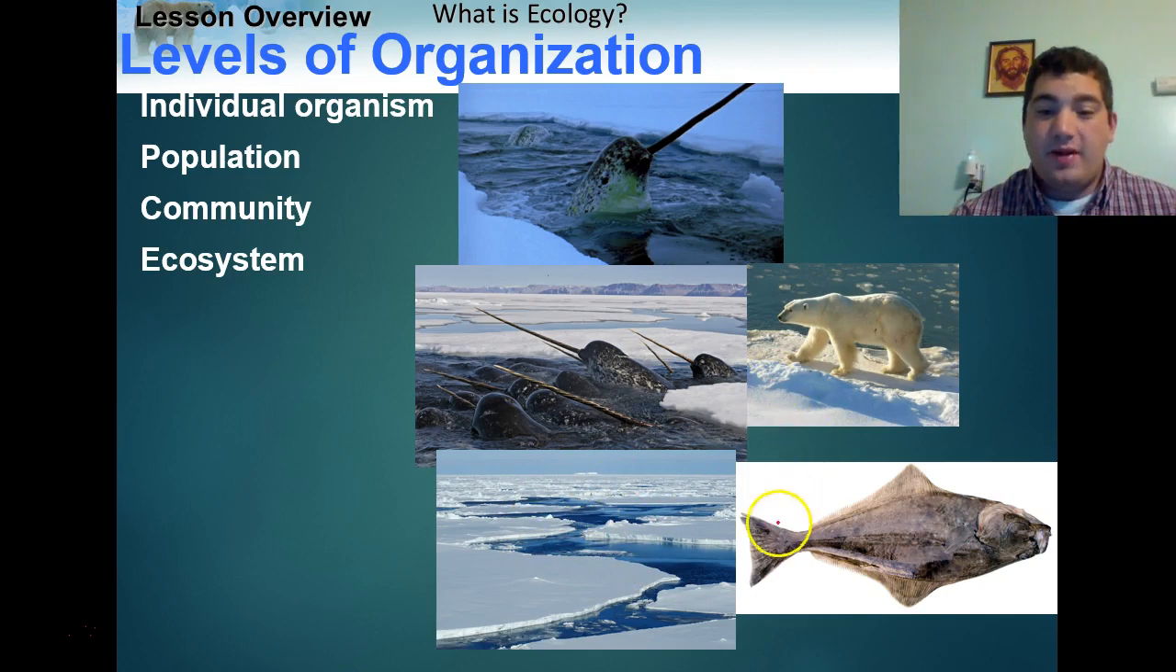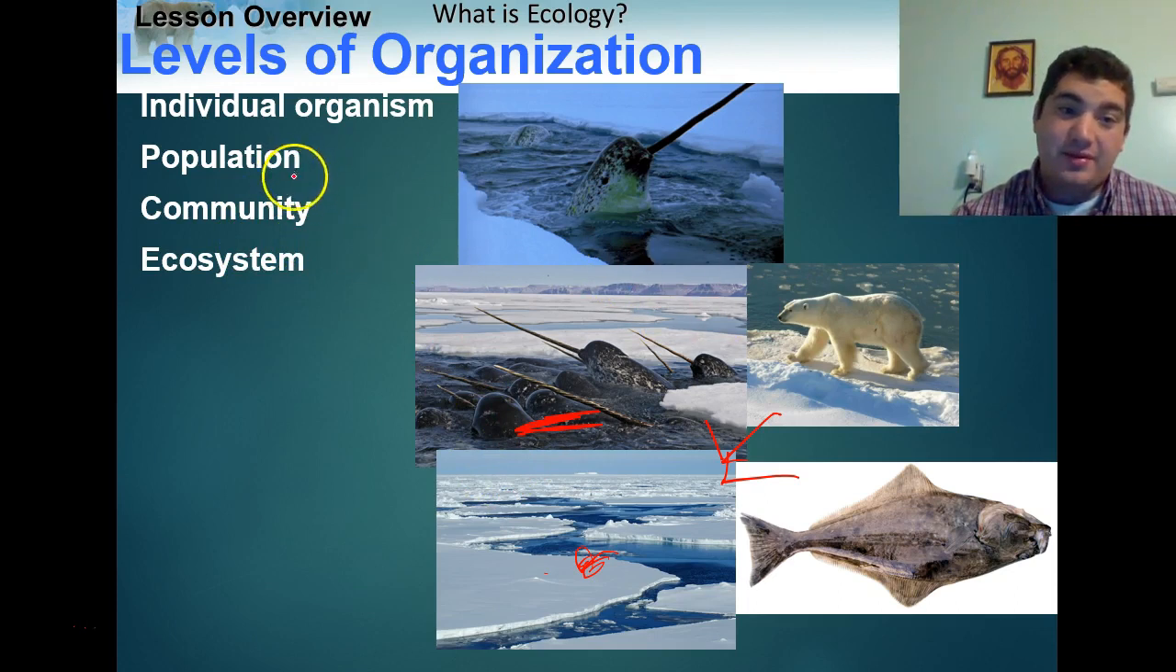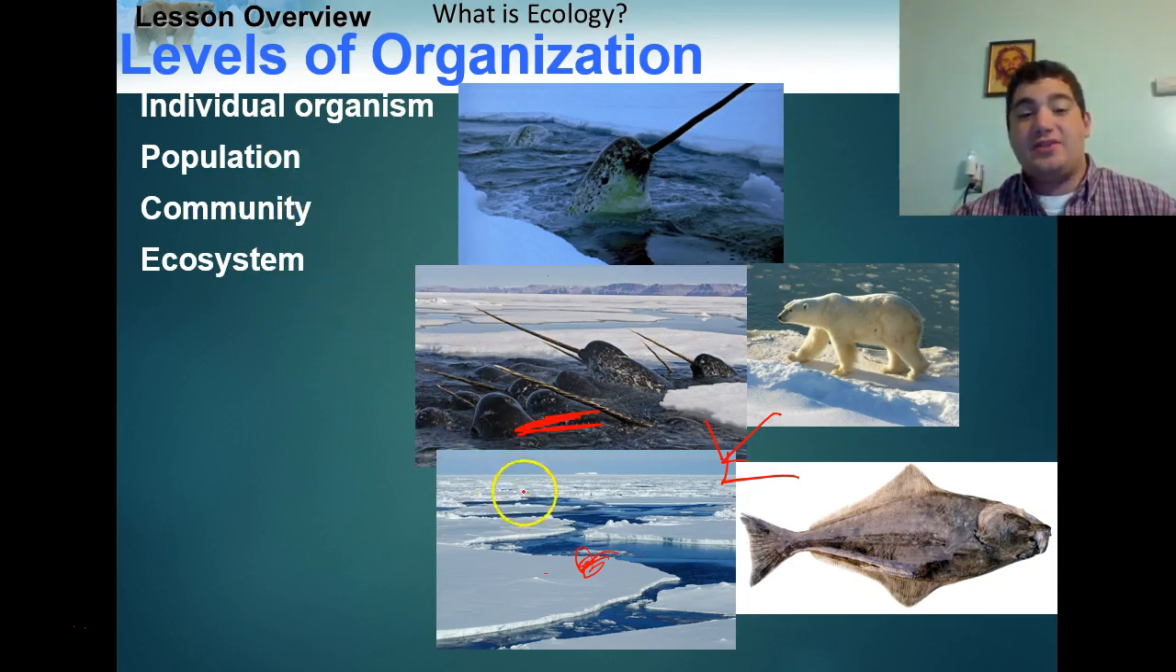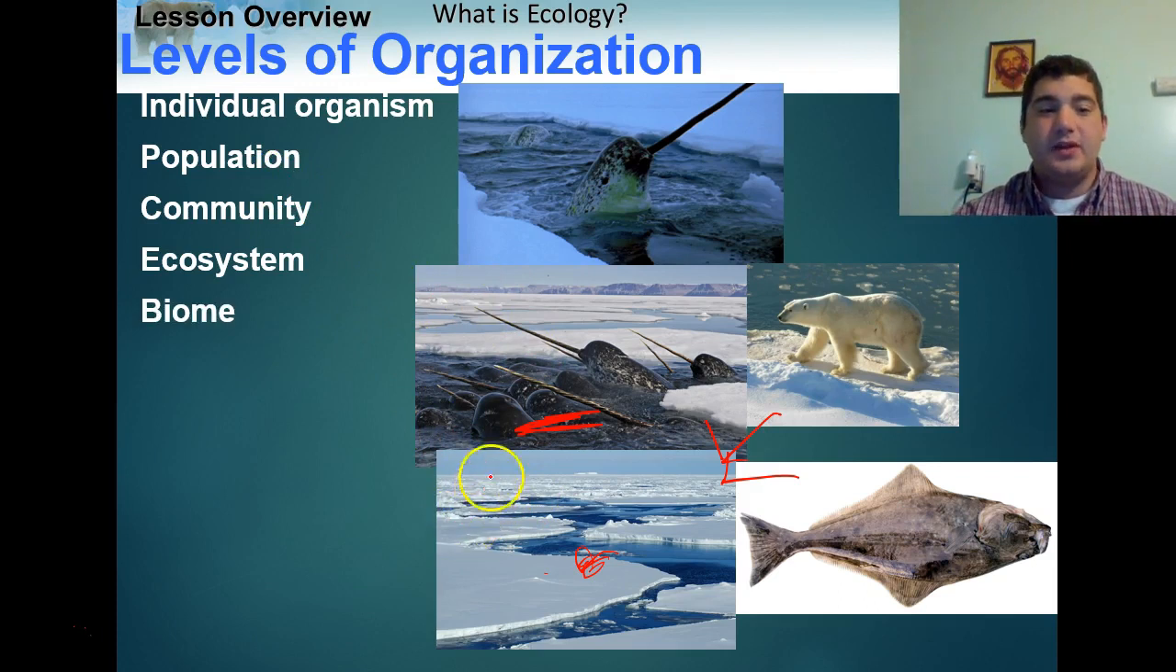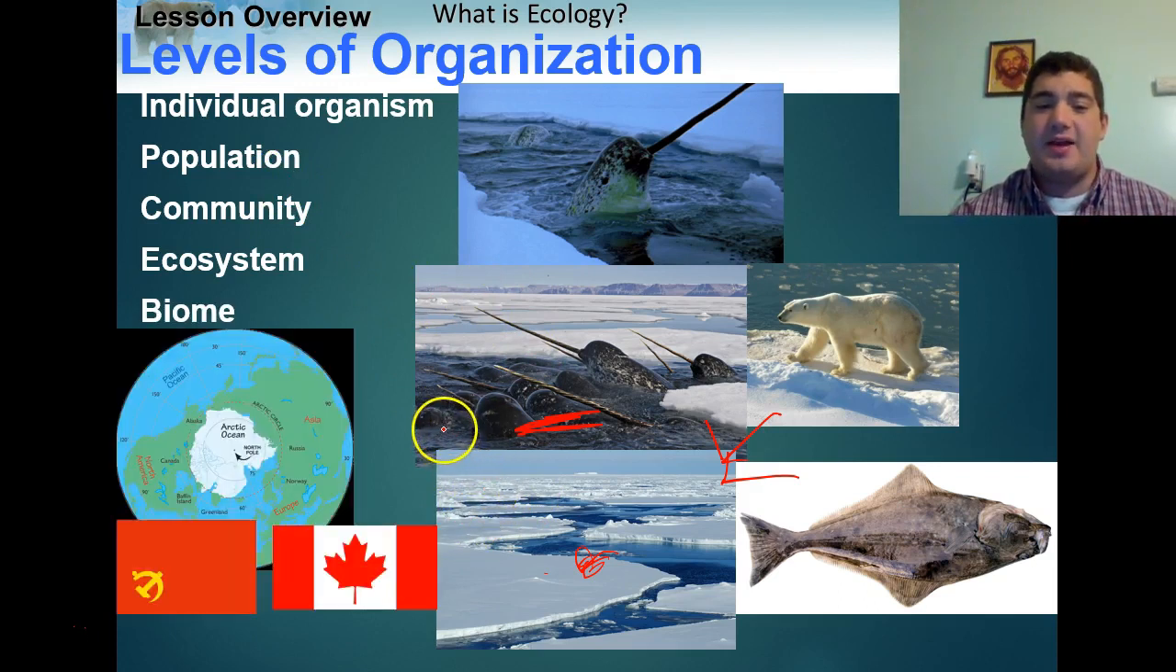So narwhals and polar bears and halibut are found in the Arctic, all right, under the ice sheets here. So the ecosystem would be all three of these guys, right? They're all living here in the polar regions, in the Arctic, okay? The polar bears work on the ice, right? They need to use it to hunt the narwhals. The narwhals need to be able to get through the ice, right? So they can breathe because they're mammals. So the ecosystem refers to all the communities, which is all the different populations, right? And their surrounding environments.